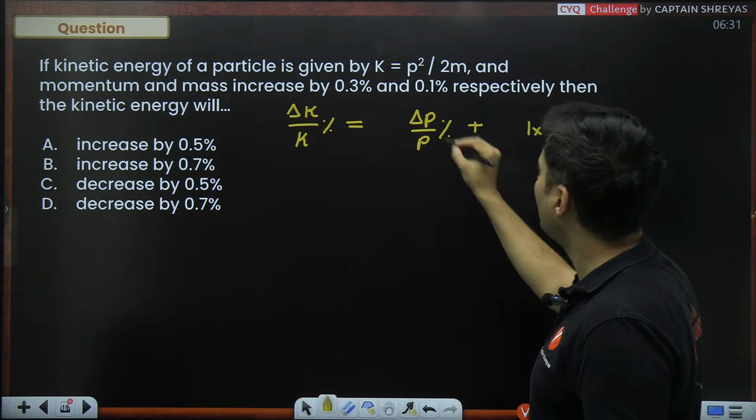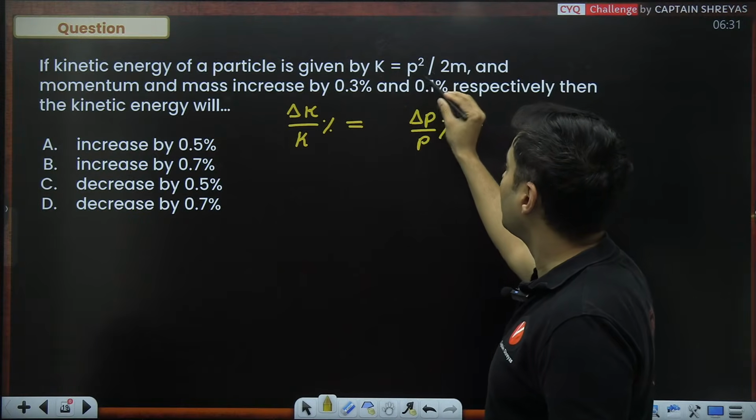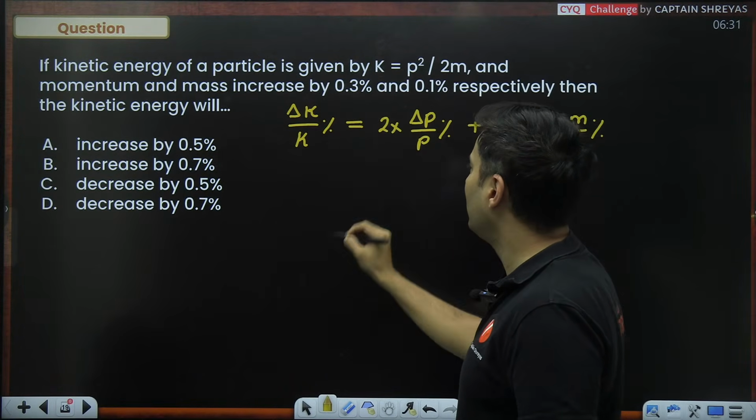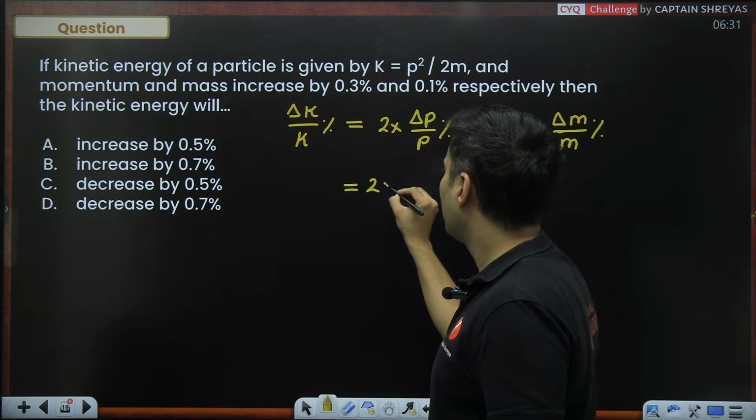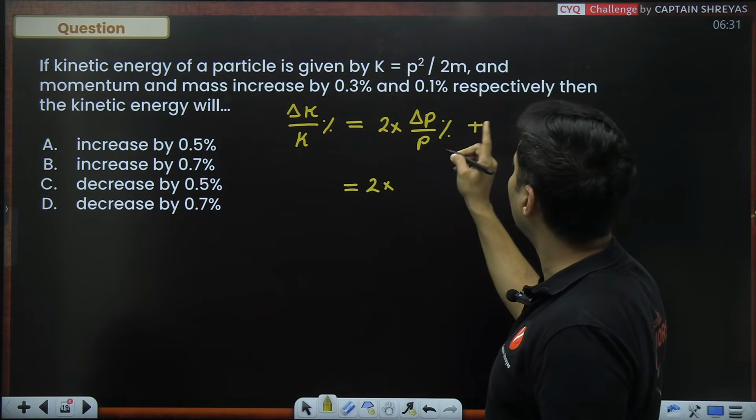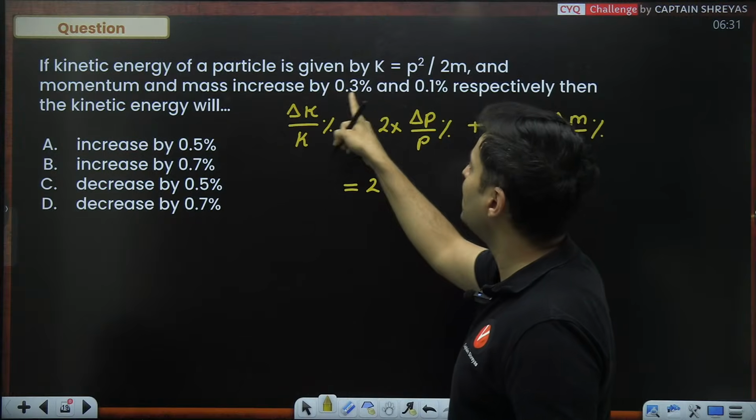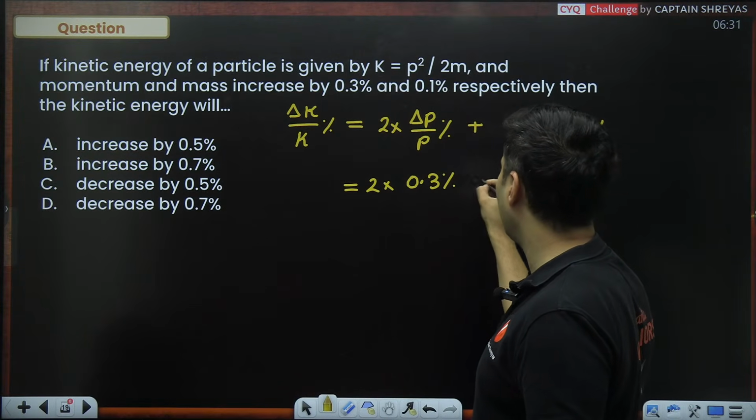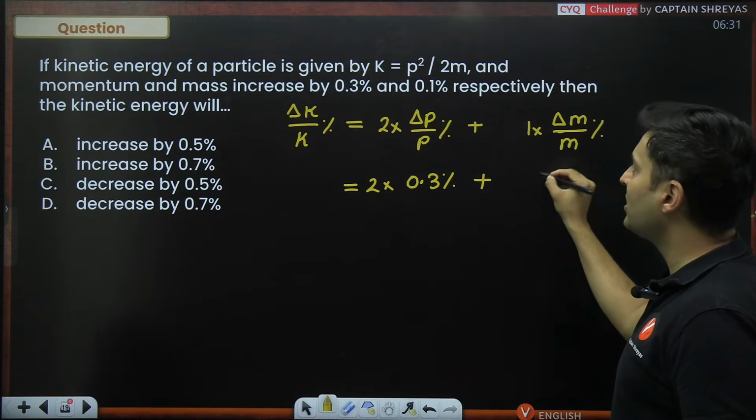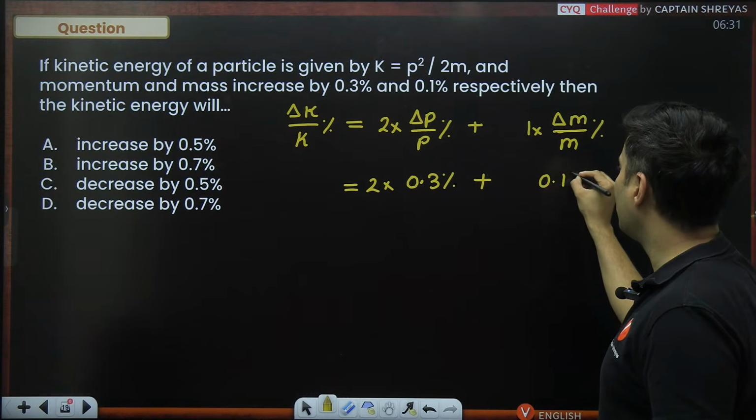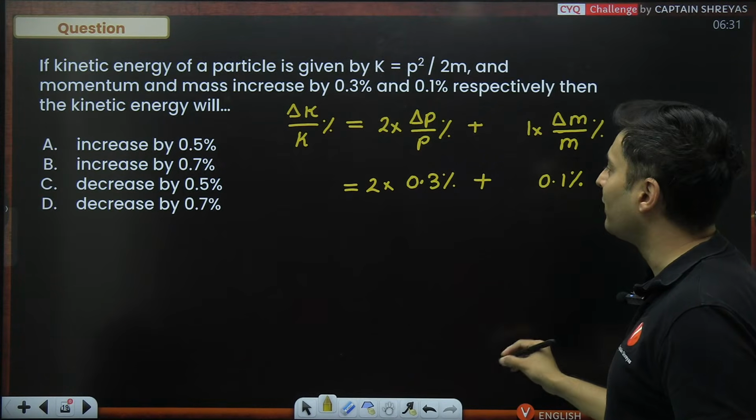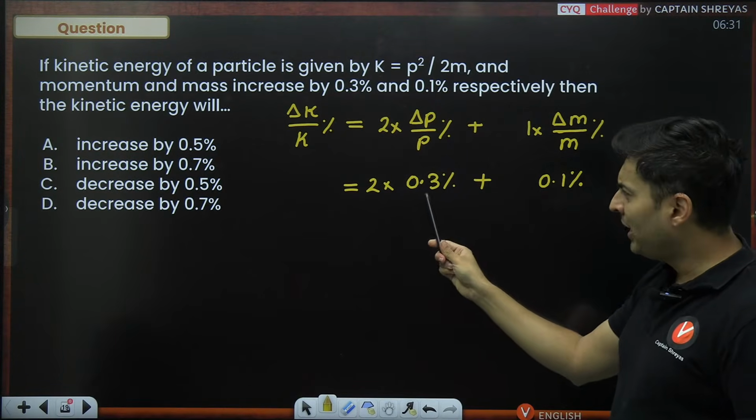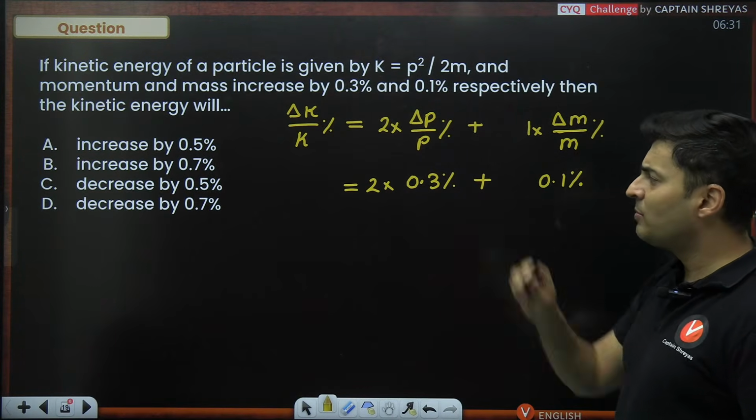I'll put 1 into percentage, sorry, power of momentum is 2. So I'll put the number 2 in it. Now what I have seen that we should do over here is momentum is changing by how much percent? 0.3%. So I'll put 0.3% over here. Lastly, mass is changing by 0.1%. So I'm just going to put 0.1% over here. Now, if you do the math, 2 into 0.3 is 0.6 plus 0.1, that's 0.7.